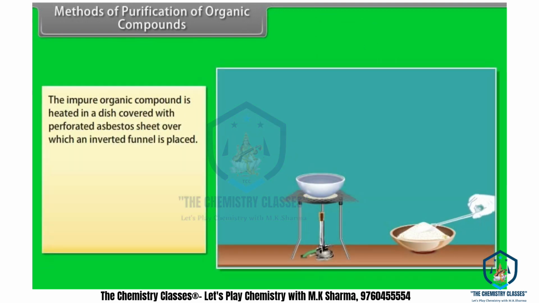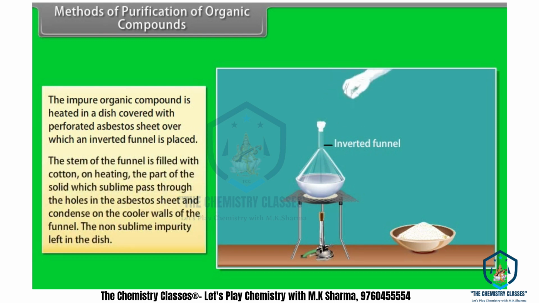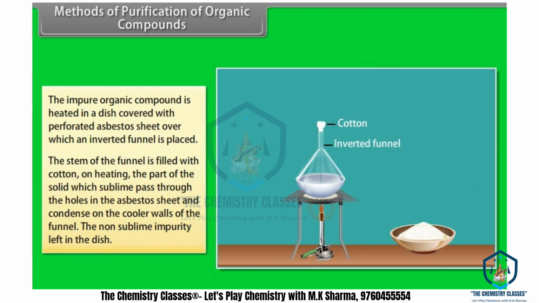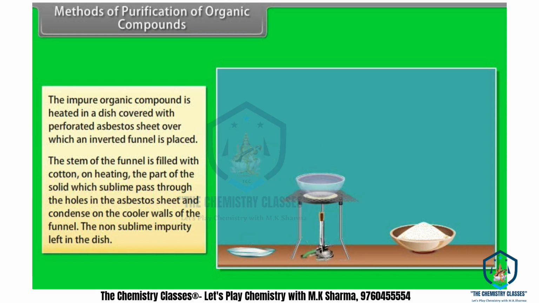It is used to separate sublimable organic compounds from non-sublimable compounds. The impure organic compound is heated in a dish covered with perforated asbestos sheet over which an inverted funnel is placed. The stem of the funnel is filled with cotton, and on heating, the part of the solid which sublimes passes through the holes in the asbestos sheet and condenses on the cooler walls of the funnel. The non-sublimable impurity.